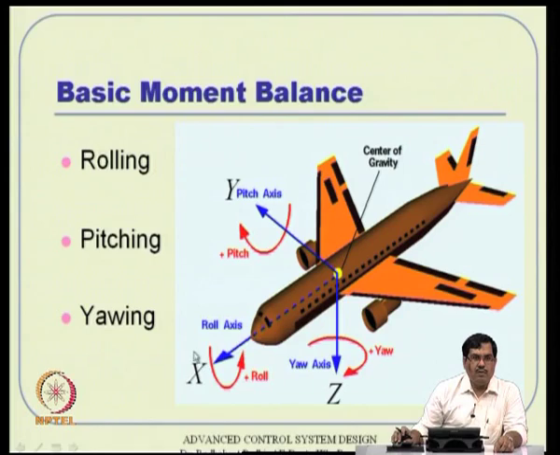Any moment, this moment or rolling action about this is called rolling actually. Angular motion about this x axis is called rolling action. Then angular movement along the y axis is called pitching action, and angular movement along the z axis is called yawing action. And for controlling the roll, we have ailerons here. For controlling the pitch, you have elevators right there. For controlling the yawing, you have rudders, which is right here.